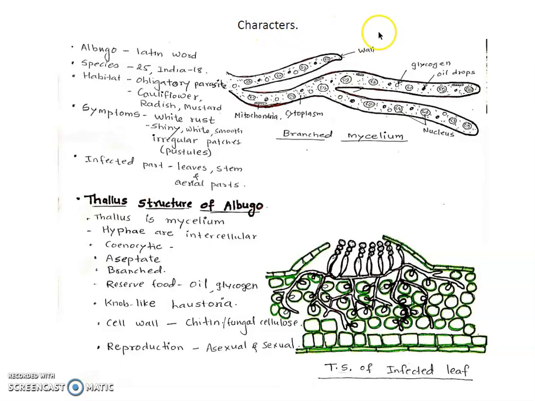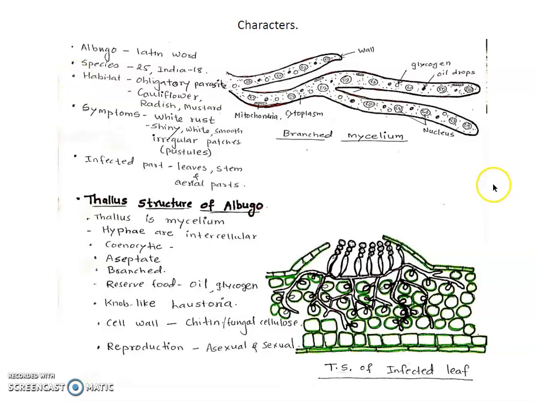Characteristics of this fungi. What is the meaning of Albugo? Albugo means white. The word Albugo comes from the Latin language and its meaning is white. In the world, 25 species are observed, and in India 18 species of Albugo are found. Albugo is a genus.